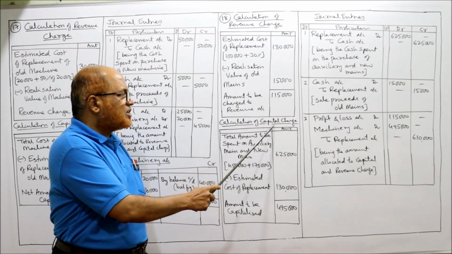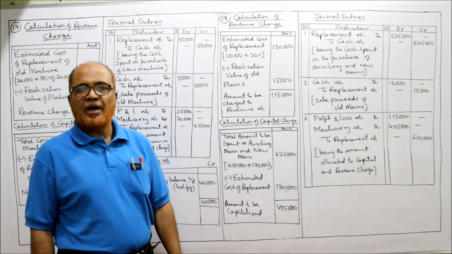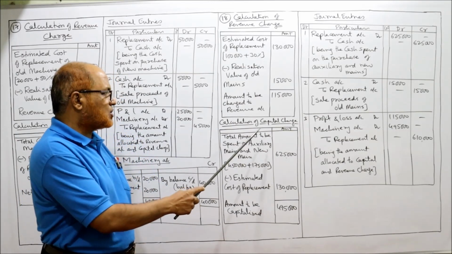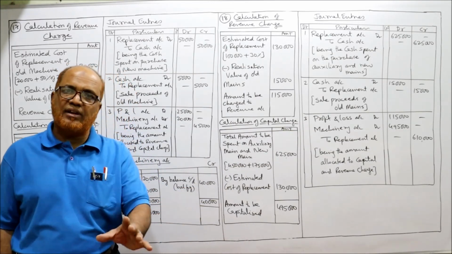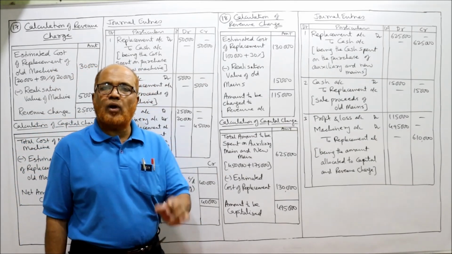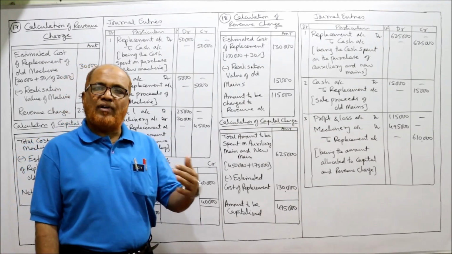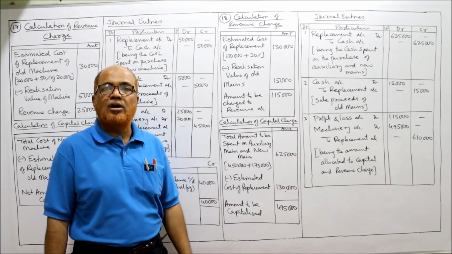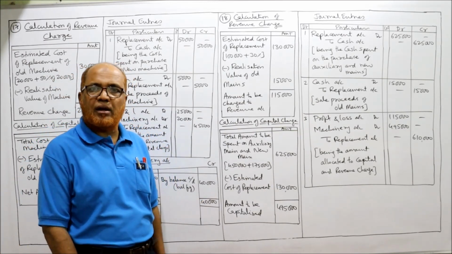Next, amount to be charged to asset account, capital charge. How much is the amount as a capital charge? Total amount to be spent on auxiliary main and new main. It is given in the problem 4,50,000 plus 1,75,000. 4,50,000 is the amount required on auxiliary main and 1,75,000 we require for new main. So total 6,25,000 expenditure we require.